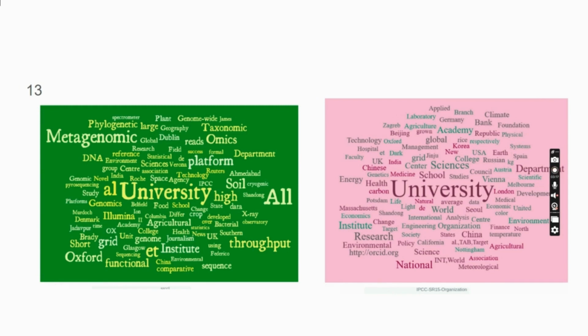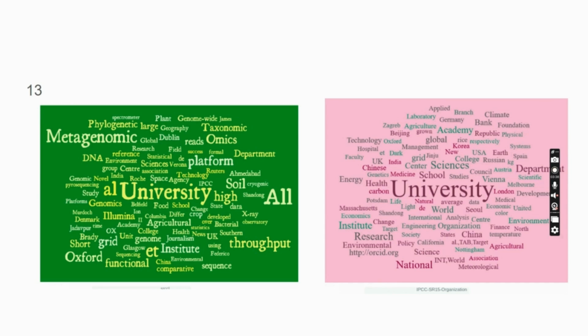Similarly, if we look at SRCCL, we can see that people are mostly associated with agriculture in various institutes in the UK, Oxford, and Denmark also.